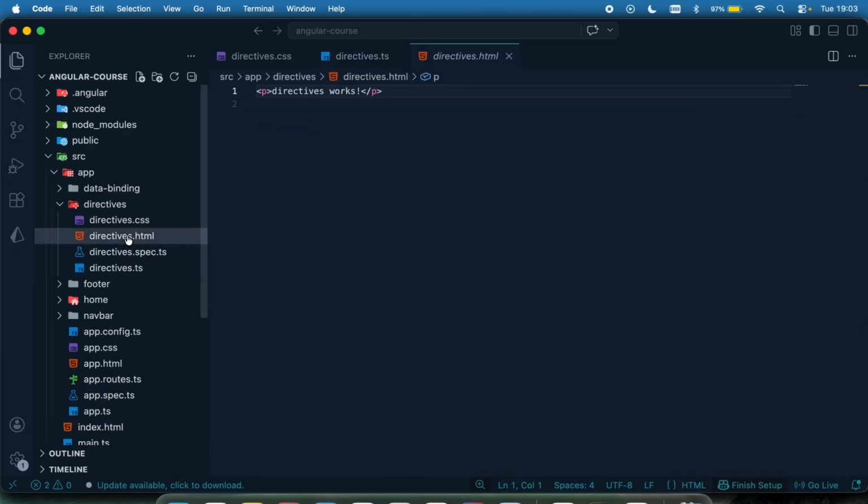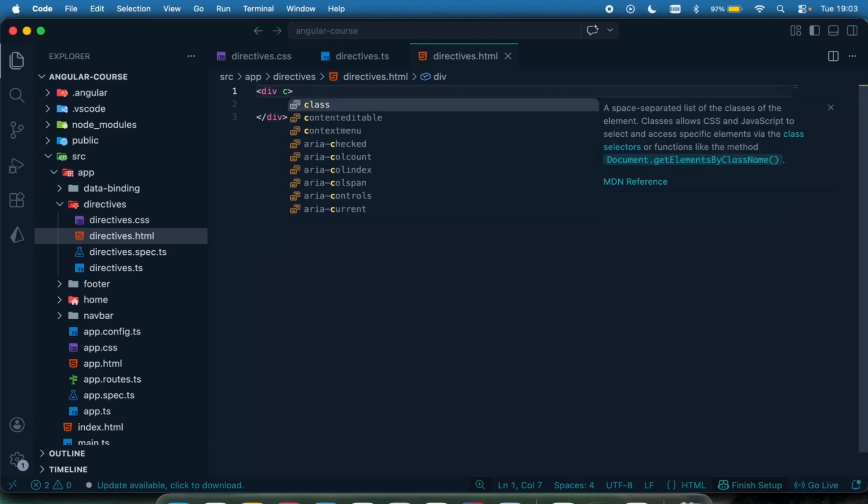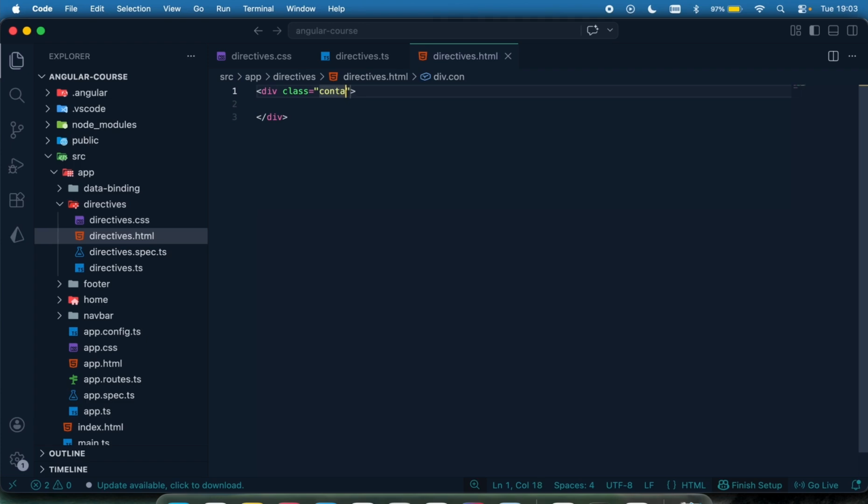So let me go to my HTML template right here, and let's just have very simple stuff. Okay, I'm going to just remove everything, have a div, give this a styling called container, and have my heading. Let me just call this Angular Directives example. Let me just say simple example.